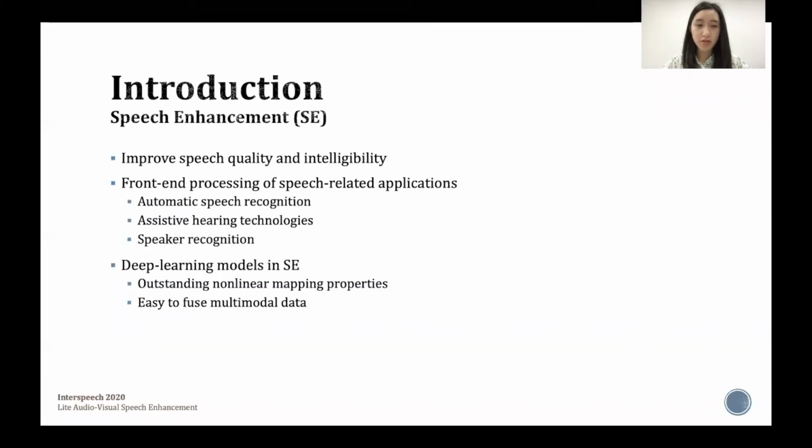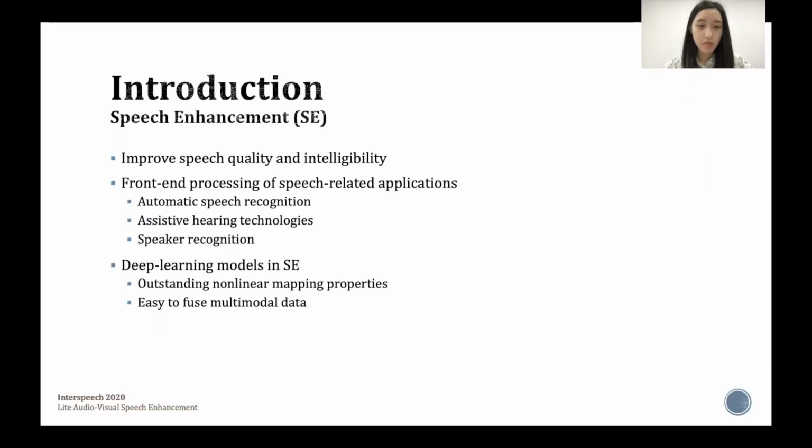First, I'm going to briefly talk about speech enhancement, abbreviated as SE. The goal of SE is to improve speech quality and intelligibility by converting low-quality speech into high-quality speech. It has been widely used in the front-end processing of speech-related applications, for example, automatic speech recognition, assistive hearing technologies, and speaker recognition.